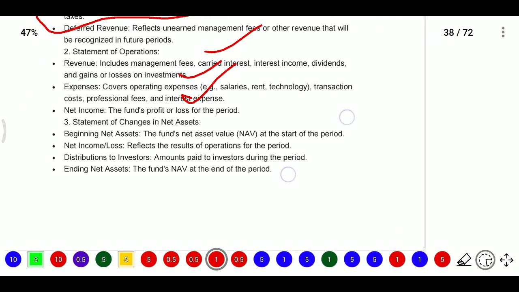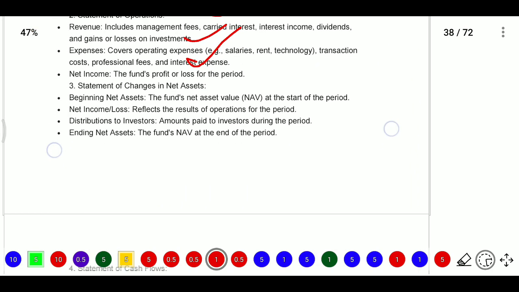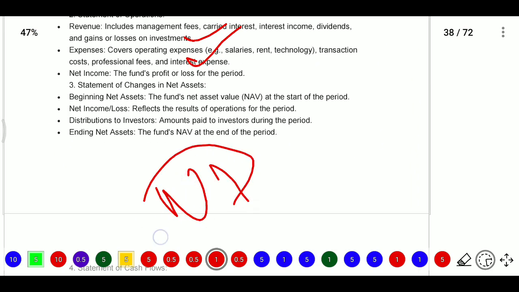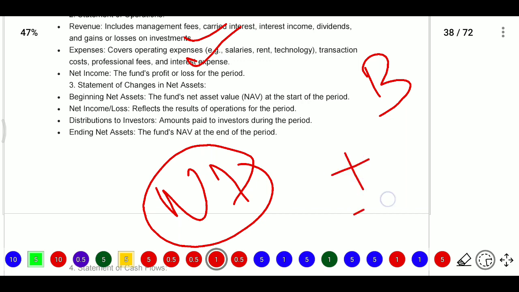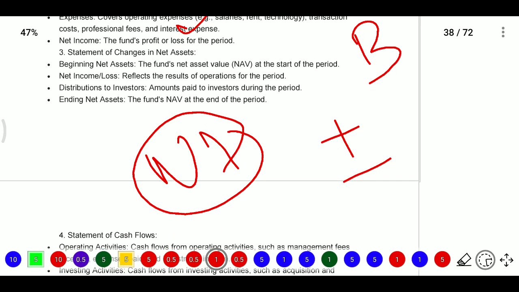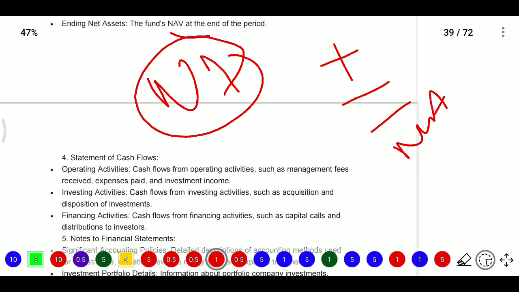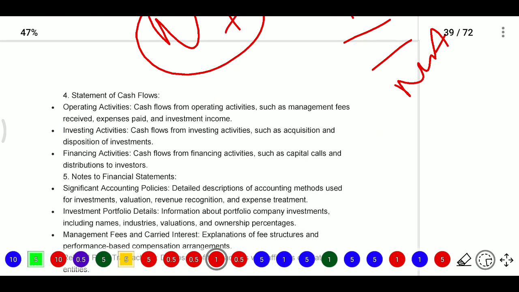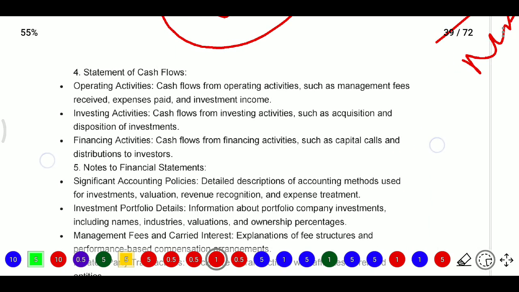Now the statement of changes in net assets. In this statement, we see the beginning balance, the net income that is added, the net loss that is deducted, what has been distributed, and at the end the fund's NAV at the end of the period. That is the changes in NAV. After that we will see the statement of cash flows. Here in the statement of cash flows, we have three activities.